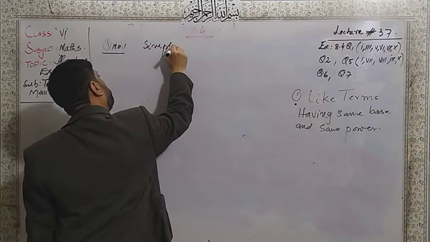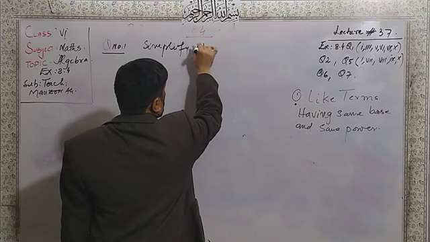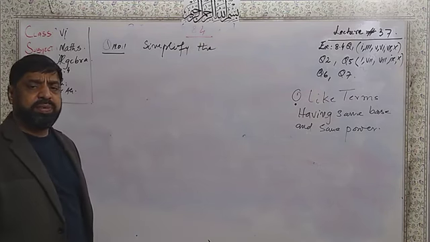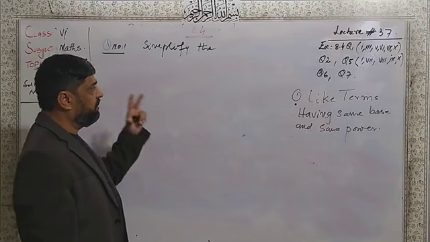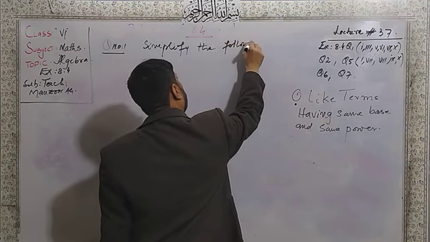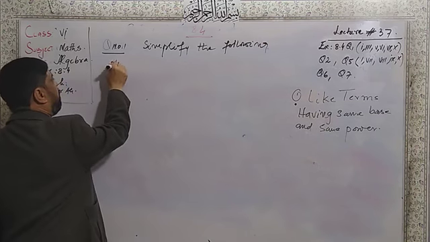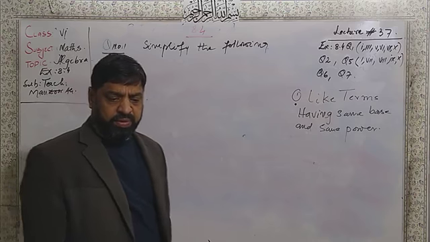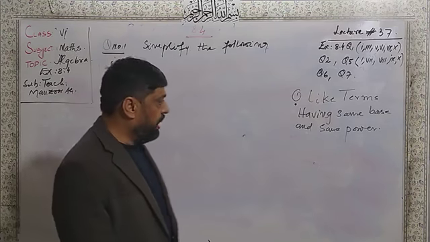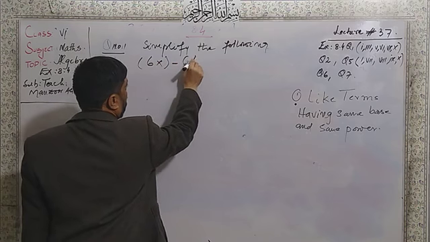Simplify. The word simplify means to do the addition, subtraction, multiplication or division. Simplify the following. This is here in part number 1. We are given here inside the bracket 6x minus 4x.